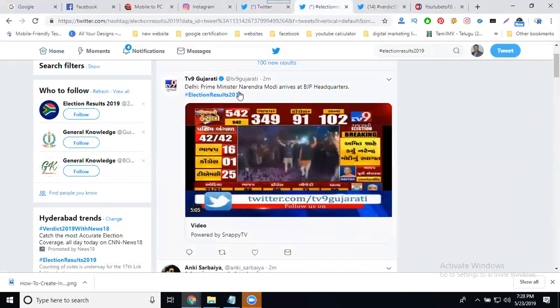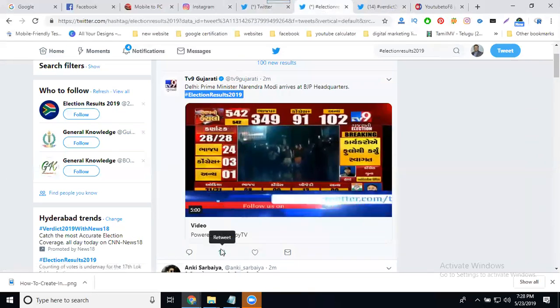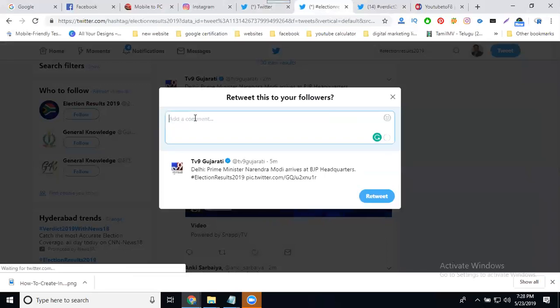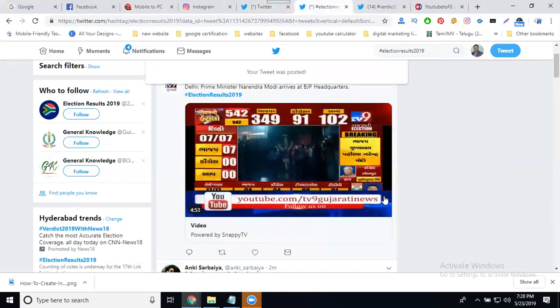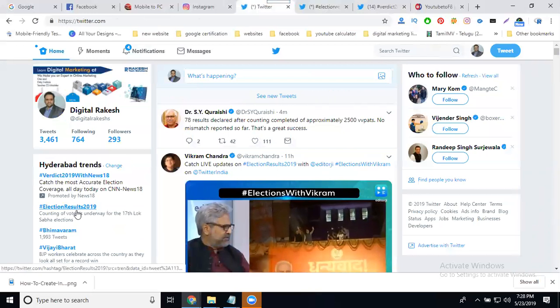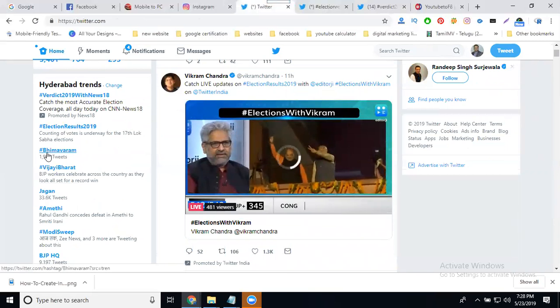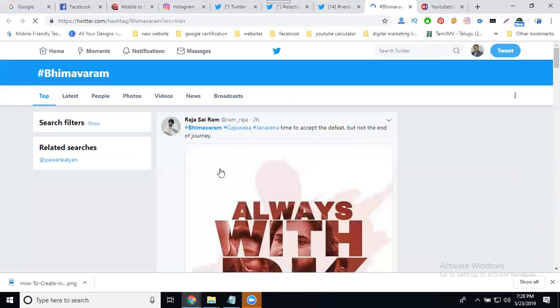Here I am searching in this option. Select your tweet, copy this one, click tweet. So what are the trending here? I'm selecting the trending option. Is it clear? They're using Bhimavaram. So why is Bhimavaram showing? We always show a hashtag. Select Bhimavaram. So you can use a hashtag. And what are the trending posts?